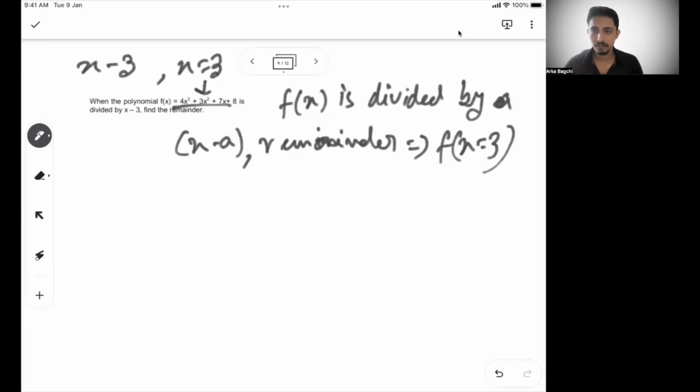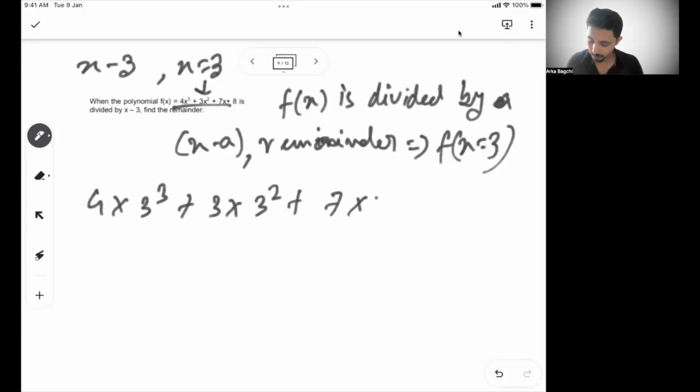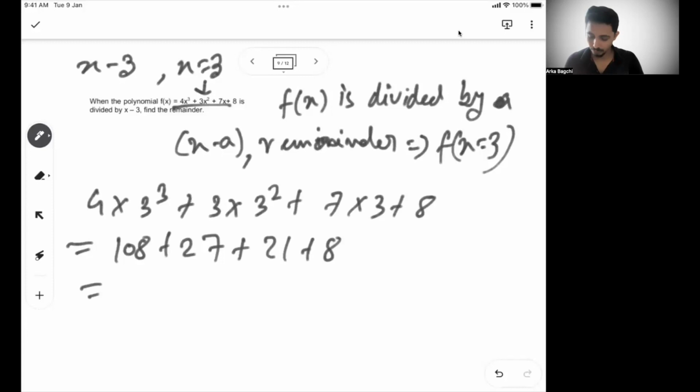So if I put x equal to 3, it will become 4 into 3 cube plus 3 into 3 square plus 7 into 3 plus 8. So this is 108 plus 27 plus 21 plus 8, which is 164.